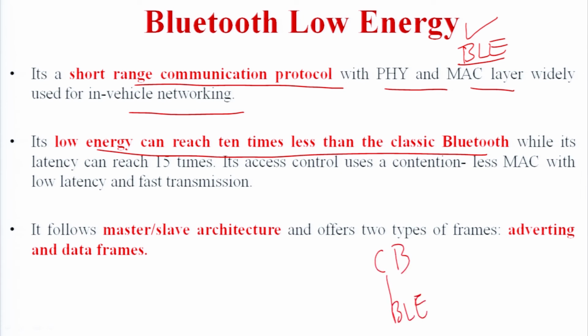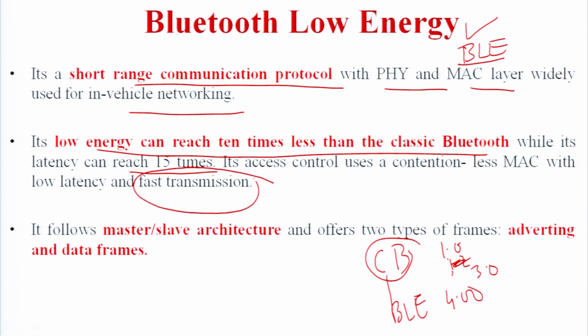It lies in the Bluetooth 4.0 version, and classic Bluetooth has versions from 1.0 to 3.0 only. Its latency can be reduced up to 15 times and its transmission is fast. It has a master-slave architecture and offers 2 types of frames, data frames and advertising frames.